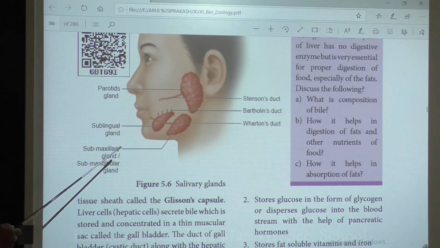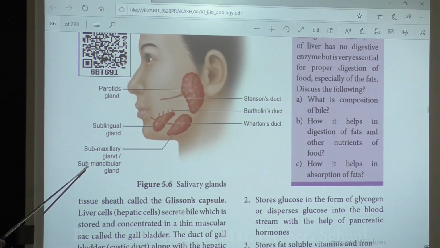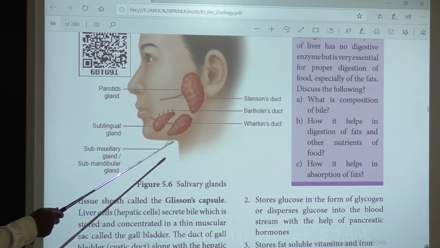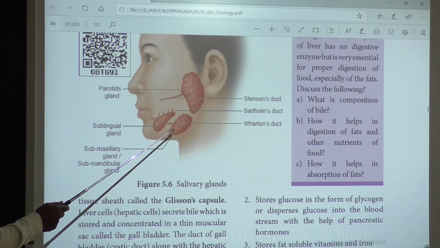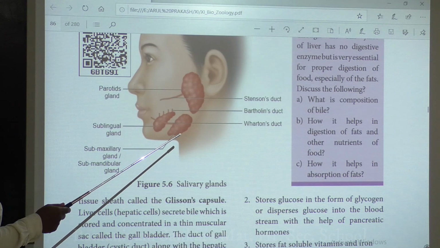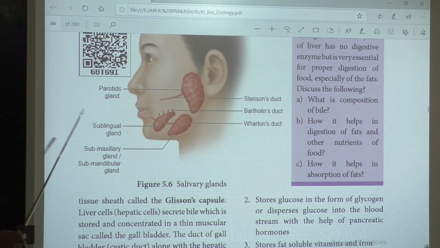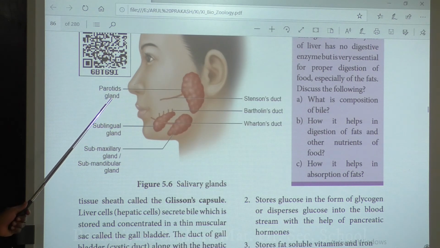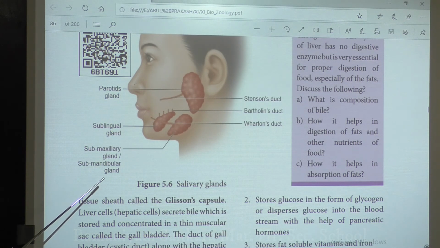Next to that are the submaxillary and submandibular glands. These are present in the lower jaw, on either side of your lower jaw region. And the third important gland that constitutes your salivary glands is the sublingual gland. This sublingual gland is present below the tongue. So you have three pairs of salivary glands: number one, the parotid gland; number two, the submaxillary and submandibular gland; and number three, the sublingual gland.